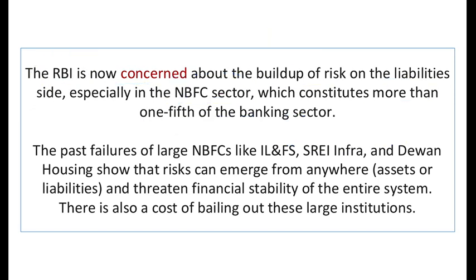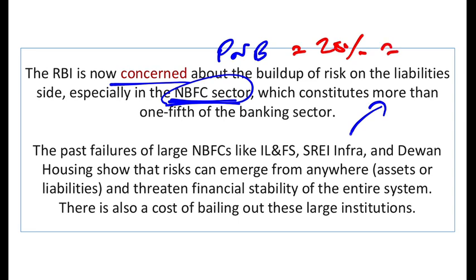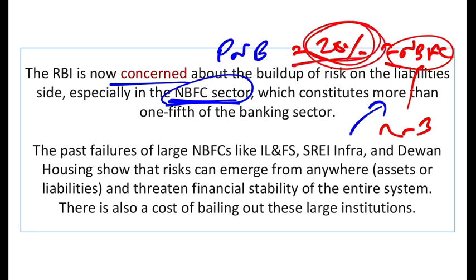So RBI is concerned that NBFC exposure of the banks is very high, because the problem is that if NBFCs fail, then the banks will also fail. Why? Because let's say Punjab National Bank has 20% of its exposure in NBFCs, and 2-3 big NBFCs fail, what will happen? Look at the amount of non-performing assets. 20% of the bank's capital will go down the drain, and the bank will not be able to survive it.